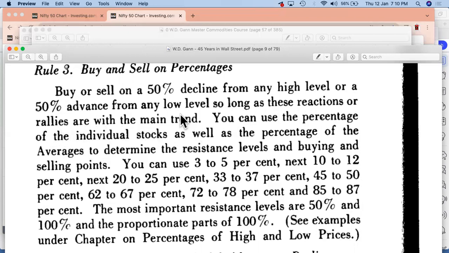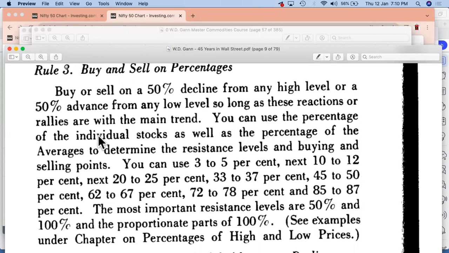So if these are on the main trend, yes, definitely we can always buy at a decline which is there at 50%, or a 50% advance from any low level, right? So if it is advancing accordingly, yes, you can definitely buy as per Gann. But if it is in the main trend, if it is an uptrend, yes, definitely you can buy that. If it is in a downtrend, yes, you can definitely sell at those levels.